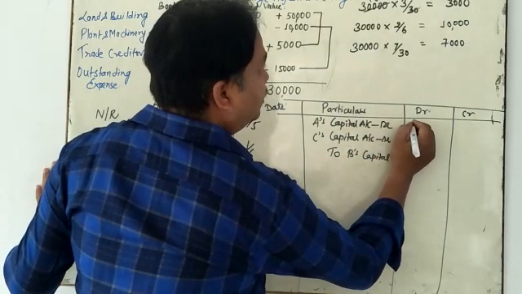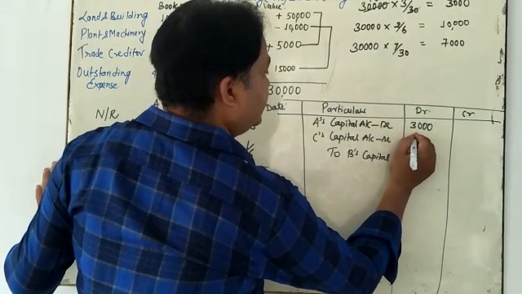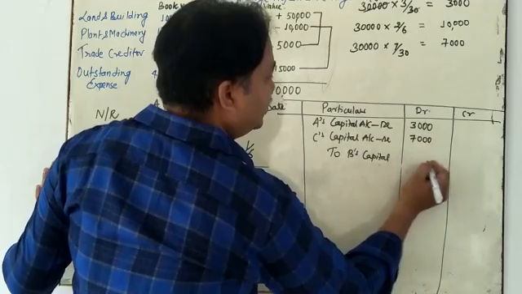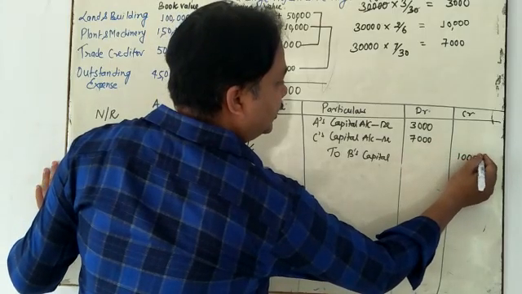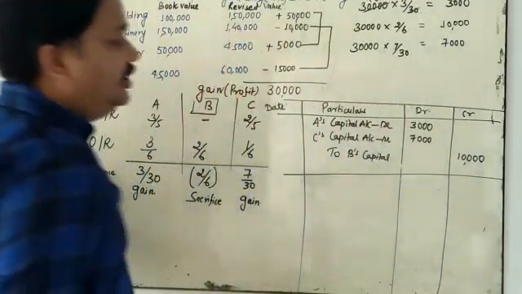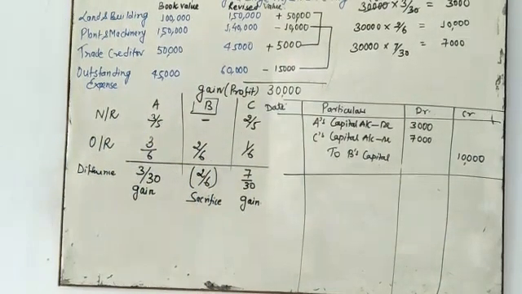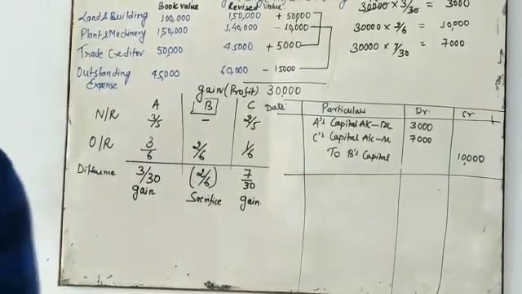Okay, you have to put it here. A's capital account 3,000 and C's capital account 7,000, and total B's capital is equal to 10,000. It is the adjustment entry. My dear student, I hope you have already understood this topic.